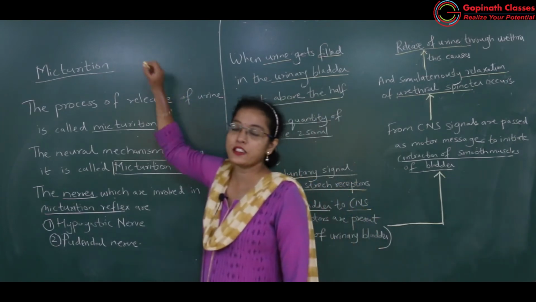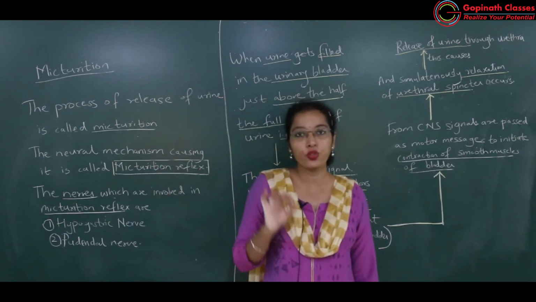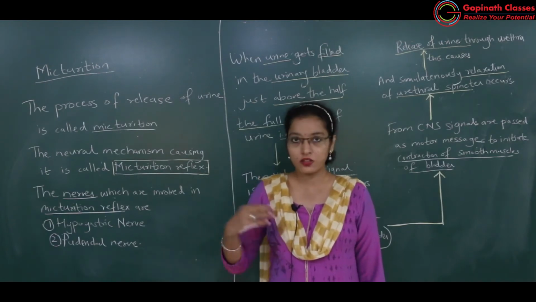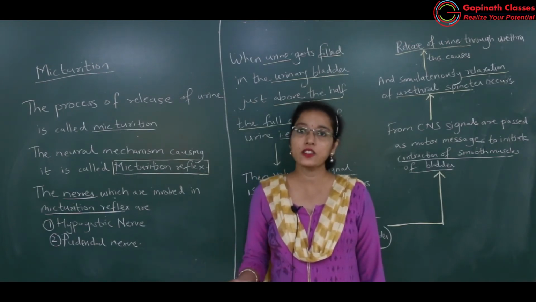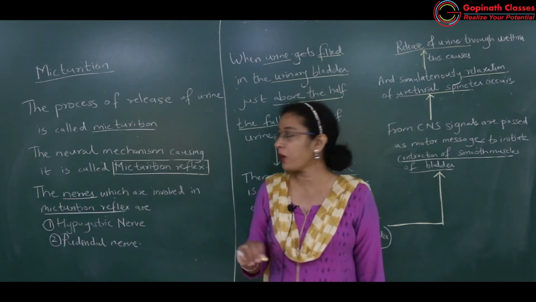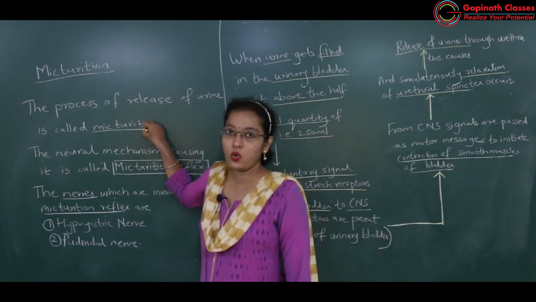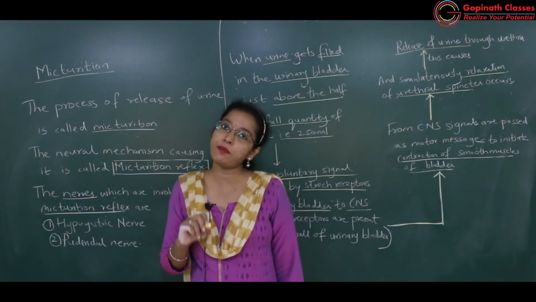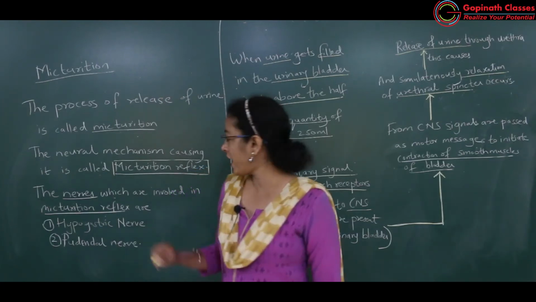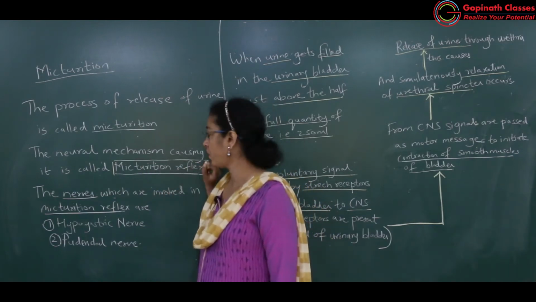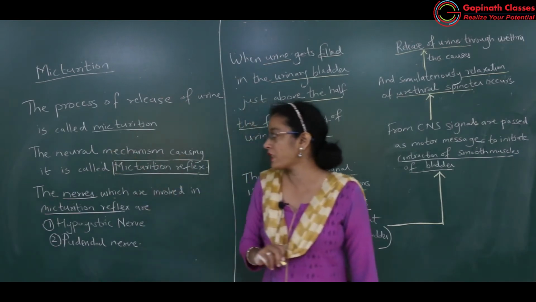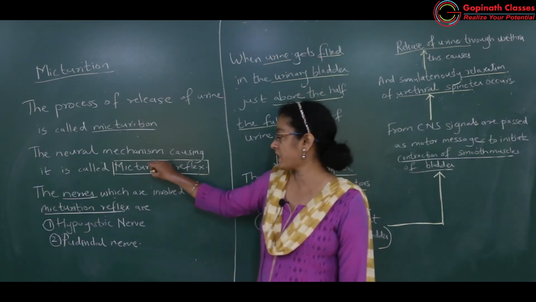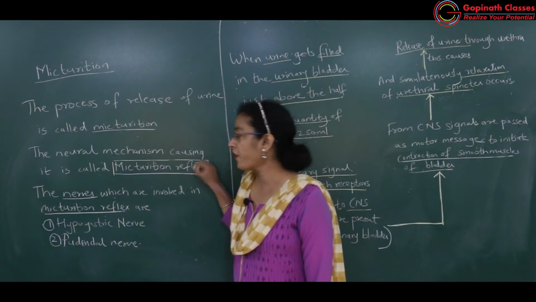Micturition is what? It is the process of release of urine. Okay, so urine release करते हैं excretory system में से, तो वो process को क्या बोलते हैं? Micturition. Okay, and the neural mechanism which is involved in micturition, that is known as micturition reflex. So neural mechanism causing the urination or micturition is known as micturition reflex.